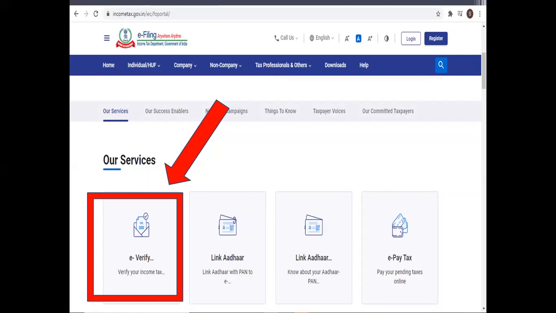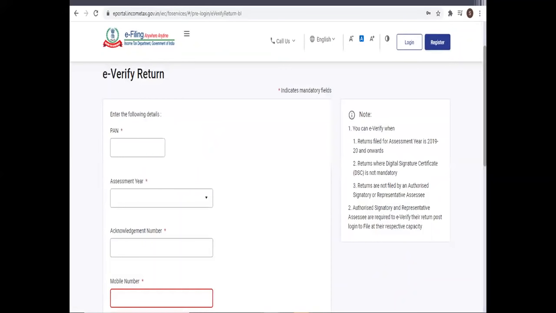Today's session is on e-verifying the ITR after uploading your income tax return, and e-verifying the same later. Of course, this session is restricted to without login. As you can view on the screen, if you go to the new income tax portal, there is a caption Our Services. If you click on the e-verify tab under Our Services, it will directly take you to e-verification without logging in. You will be directed to the page which you can see in front of your screen.